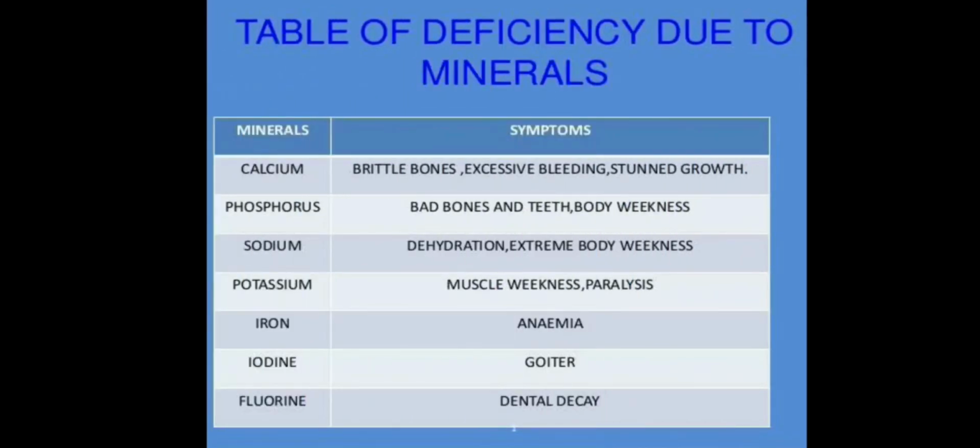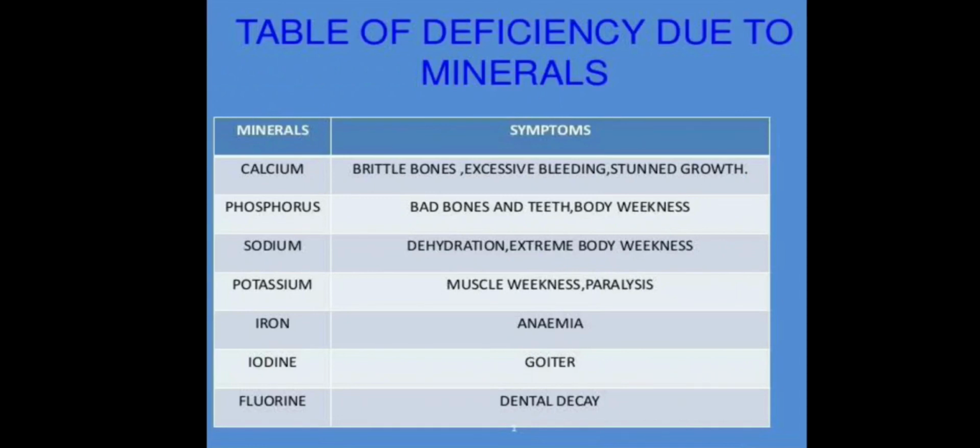Now next is about mineral deficiency diseases. The deficiency of various minerals in the human diet also gives rise to a number of diseases and disorders, like rickets, cretinism, goiter, anemia. As we saw earlier, the minerals that are essential for our growth and development are calcium, phosphorus, sodium, potassium, iron, iodine and fluorine. So starting with the deficiency of calcium, phosphorus also.